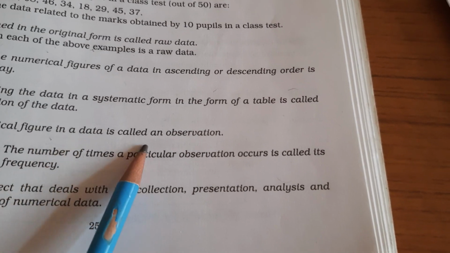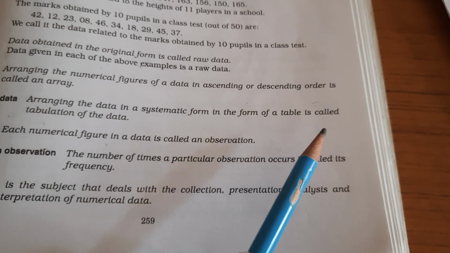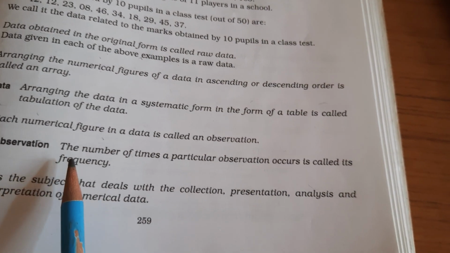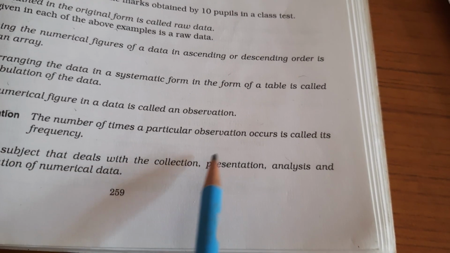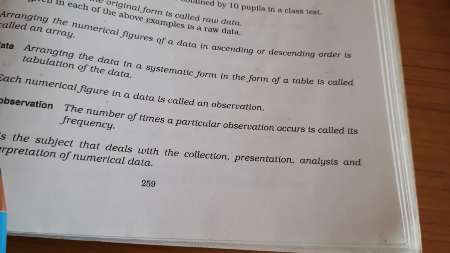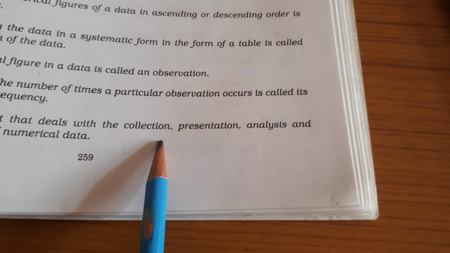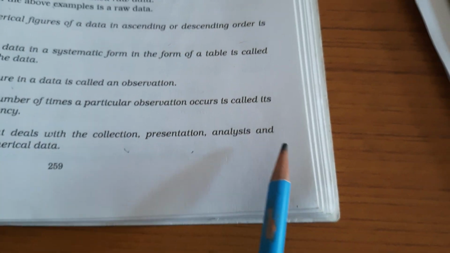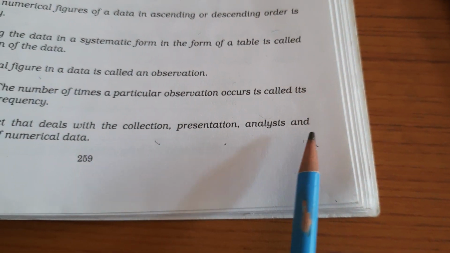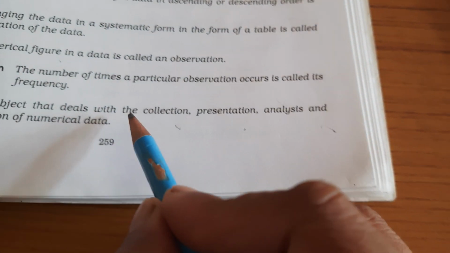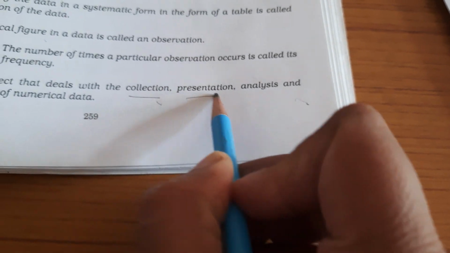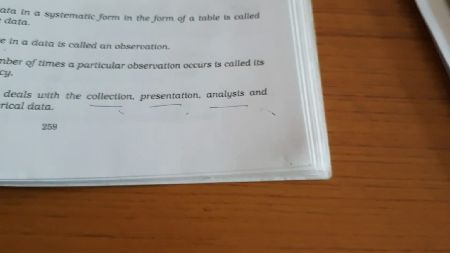Each numerical figure in a data is called an observation. Frequency of an observation: the number of times a particular observation occurs is called its frequency. And what is statistics? The collection of the data, presentation of the data and analysis of the data, all three together lead to statistics.